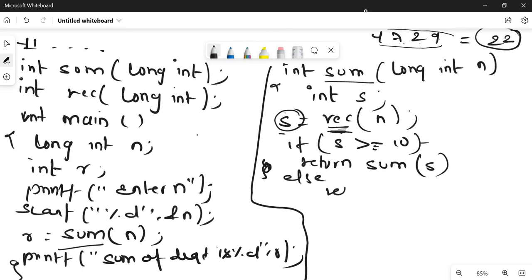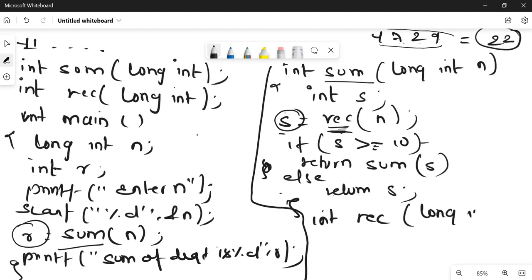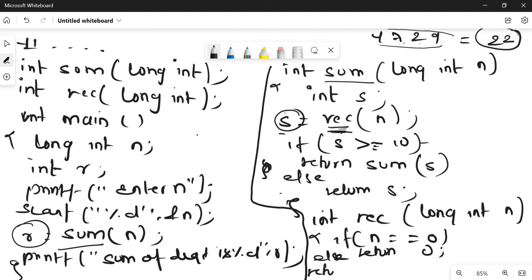Else we are going to return whatever the value of s is there. So where is it returned? It is returned here. Okay, I'll again explain this. So let's go to the recursive function. int rec(long int n): if n is equal to 0, return 0, else return n mod 10 plus sum(n divide by 10), and the bracket closes here.